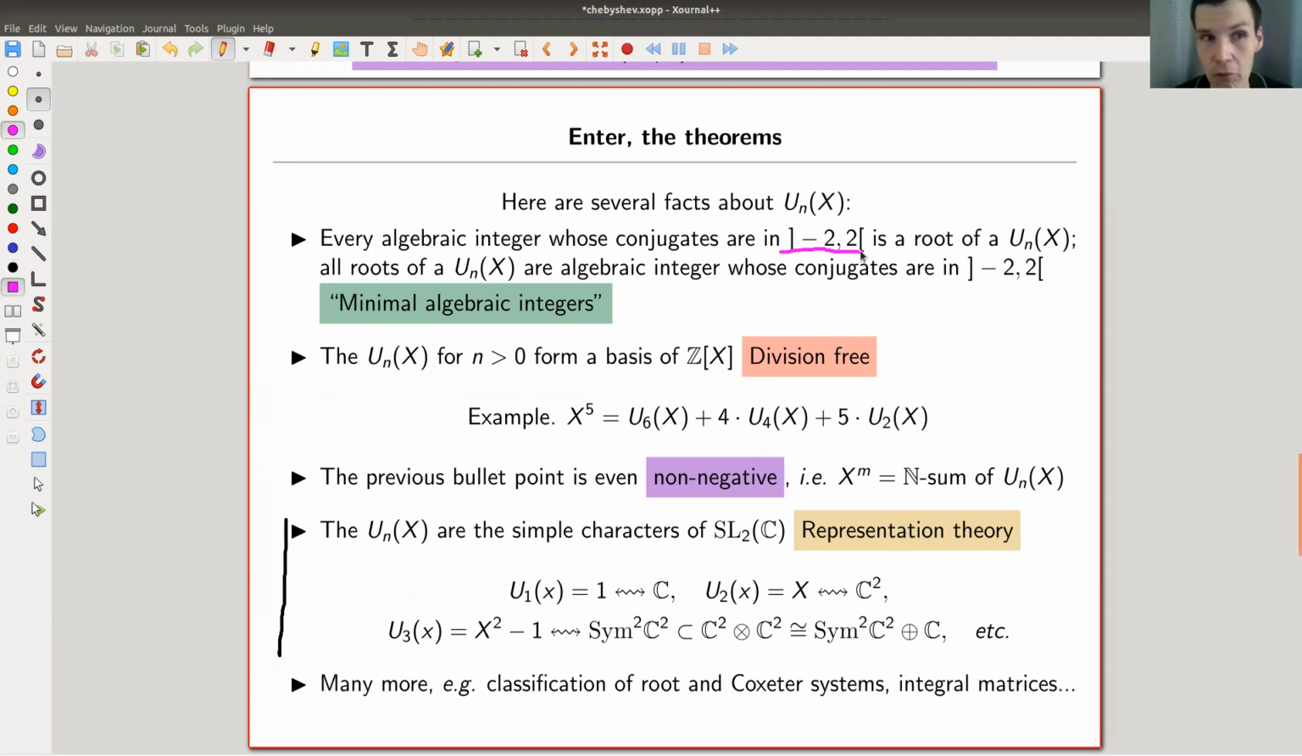And it turns out that they're all roots of Chebyshev polynomials, which is kind of a very surprising statement. So they're all of the form cosine 2k pi over n, which is a pretty nice statement.